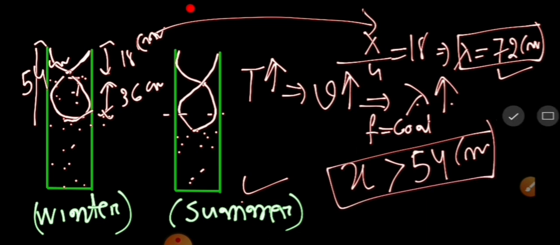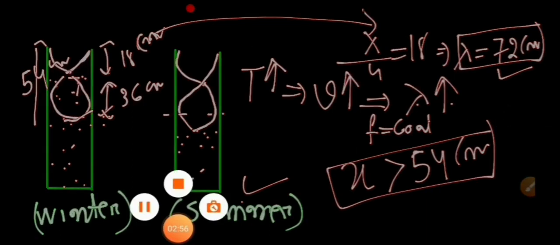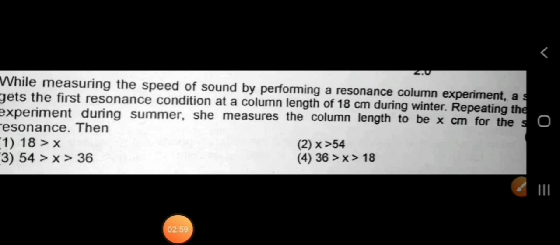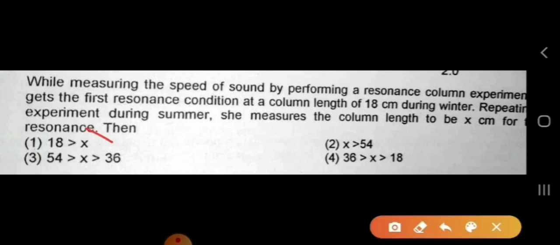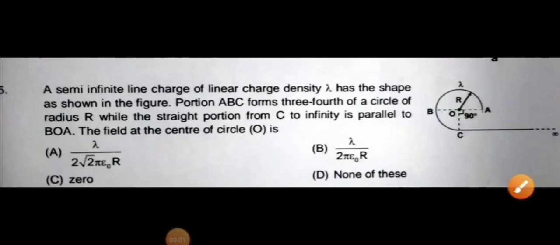So we'll see the solution options, what the options are given. Let's see the options. The first says x is less than 18, so this is wrong. Then x is greater than 54, correct. x is between 36 and 54, no, it has to be more than 54. For the second resonance, x is between 18 and 36, this is also wrong. So the correct answer is x is greater than 54. Let's read the next question.